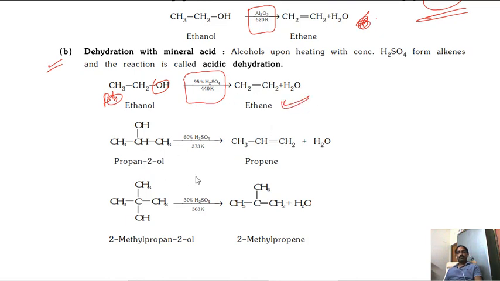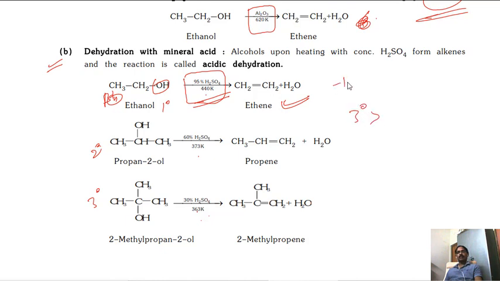Now here one more observation you can make. Here primary alcohol, this is a secondary alcohol, this one is the tertiary alcohol. See the temperature range: 440, here 373, this 363. So the temperature is decreasing, and even the concentration of H2SO4 is decreasing. That means tertiary alcohols can be dehydrated easily.